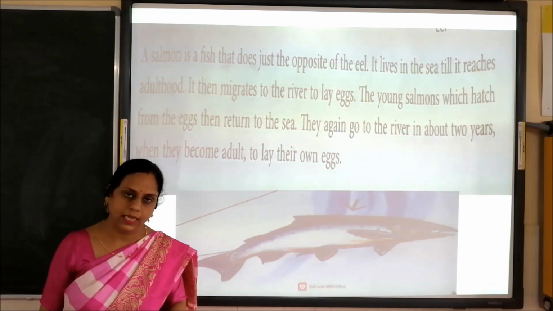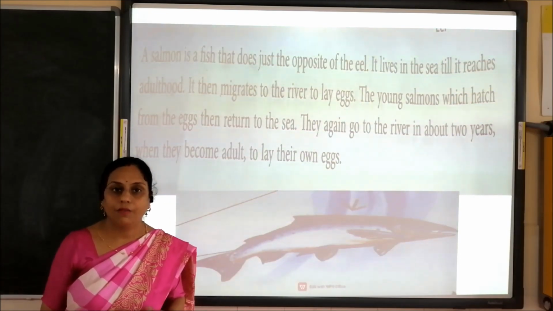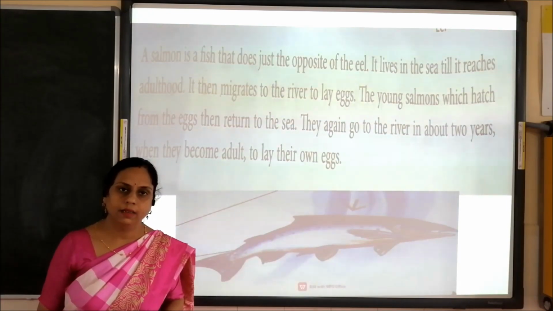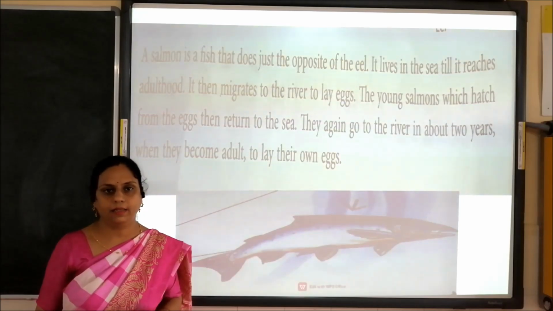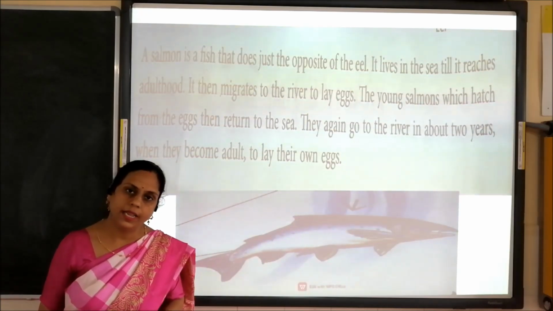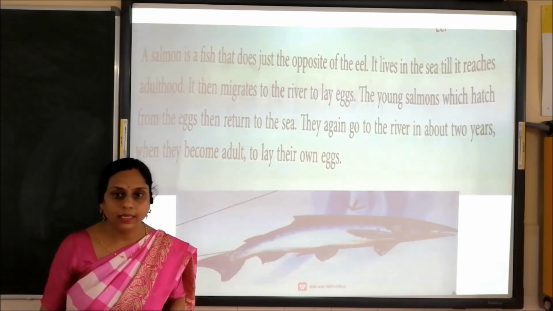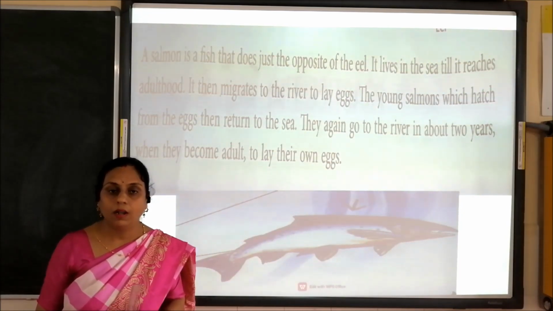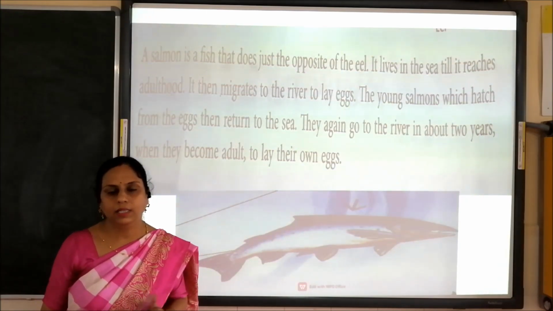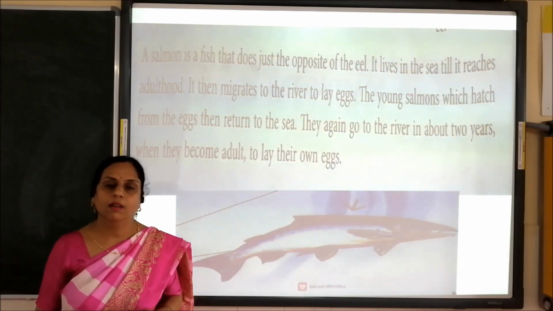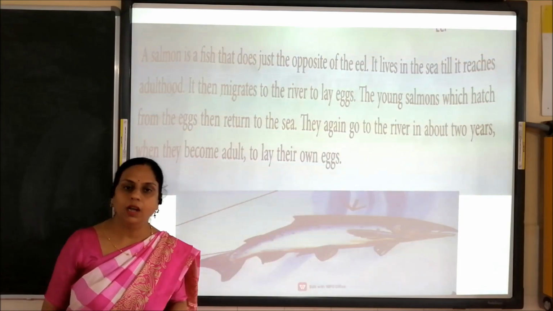It lives in the sea till adulthood, but when it has to lay its eggs, it migrates to the river for laying the eggs, and after that it comes back to the sea. The young salmon, when they hatch out of the eggs, come to the sea. But after 2 years, when they want to lay eggs, they move to the river.